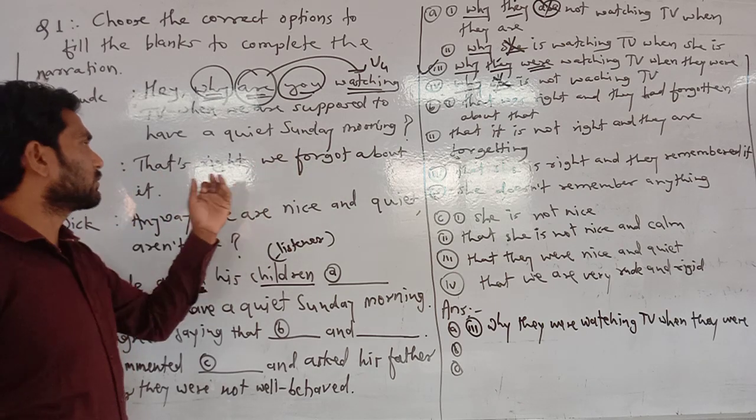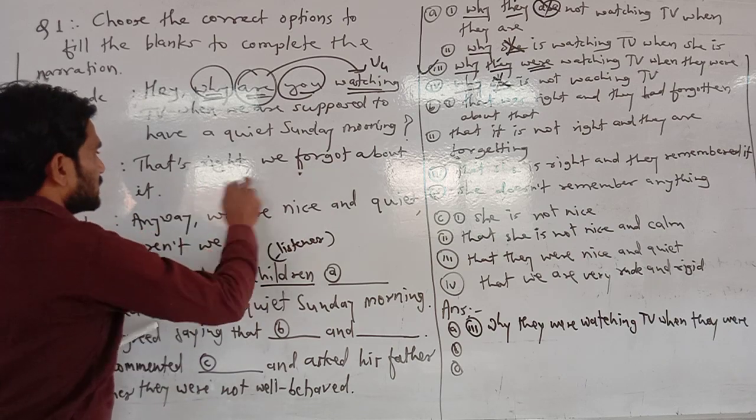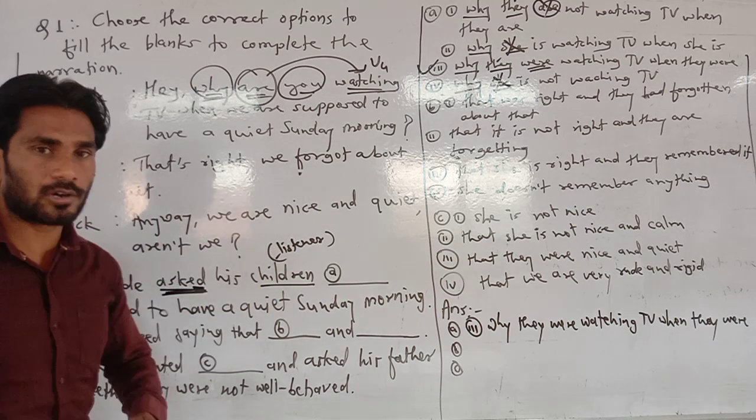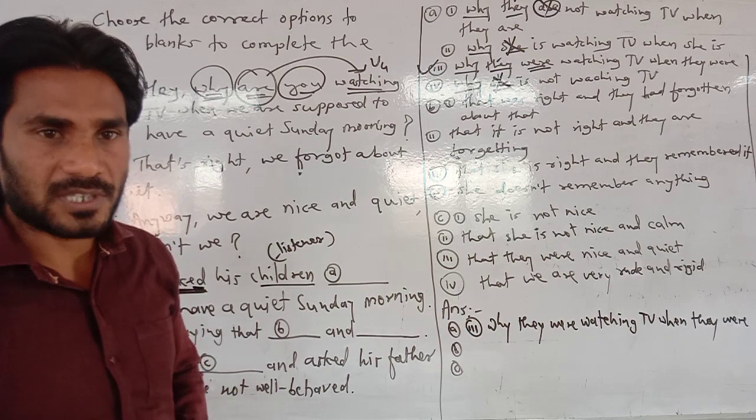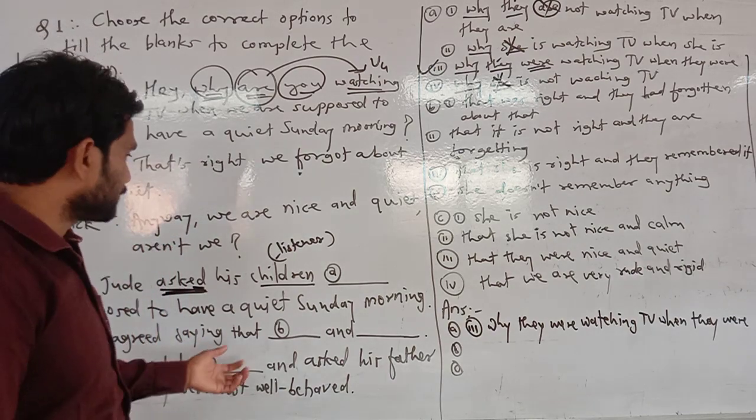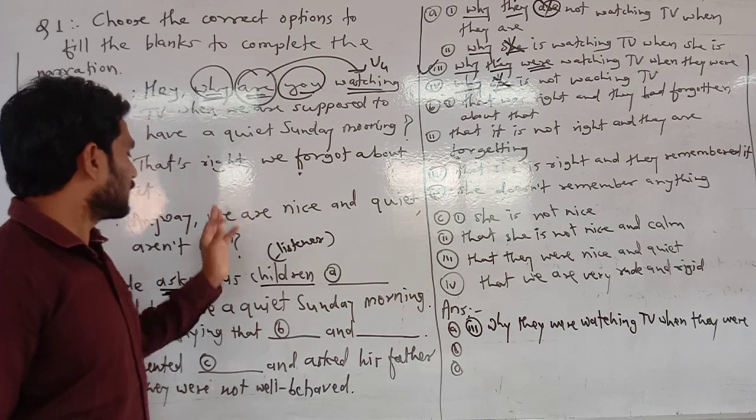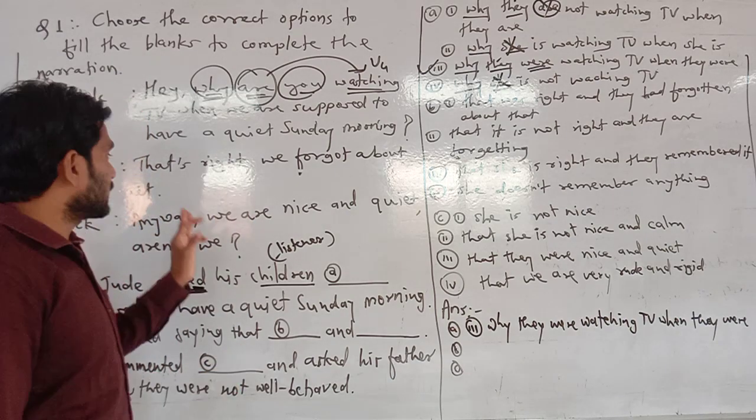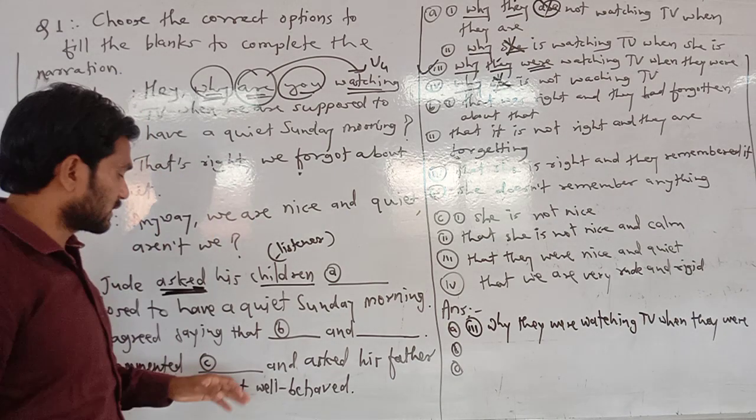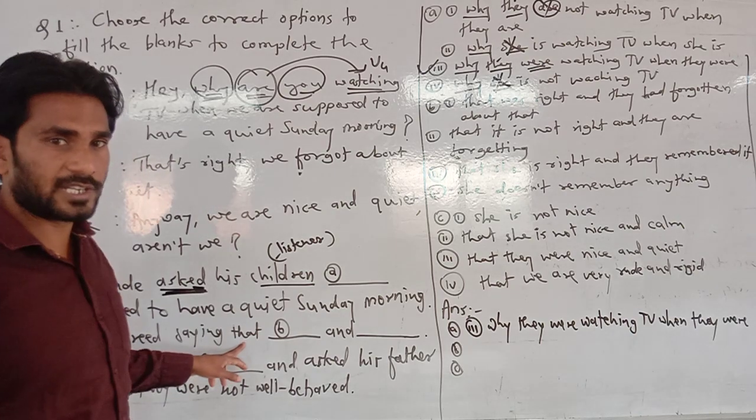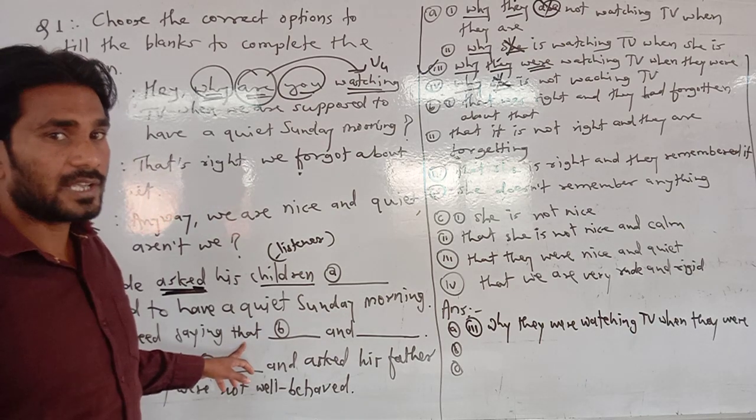We forgot about it. So now we have to change this dialogue into indirect speech. So what would be there then? Just look at there. It is an assertive sentence, that is right. Assertive sentence, so the conjunction is already given there.